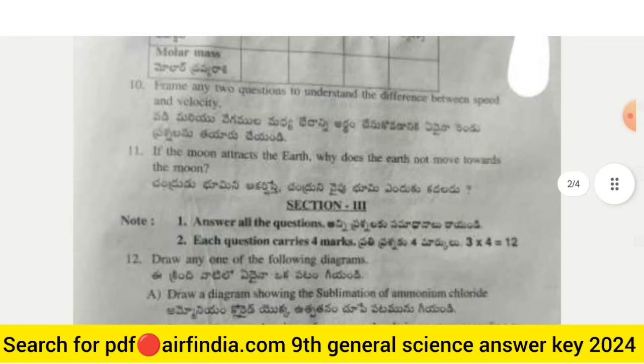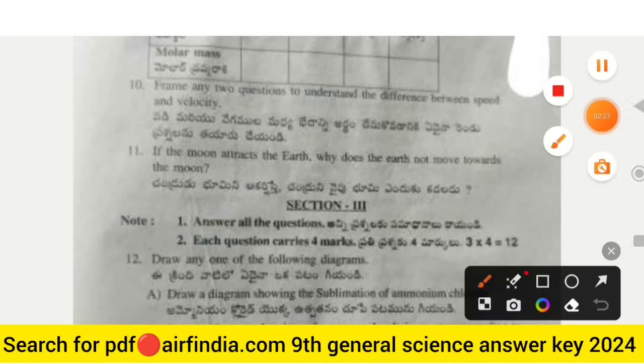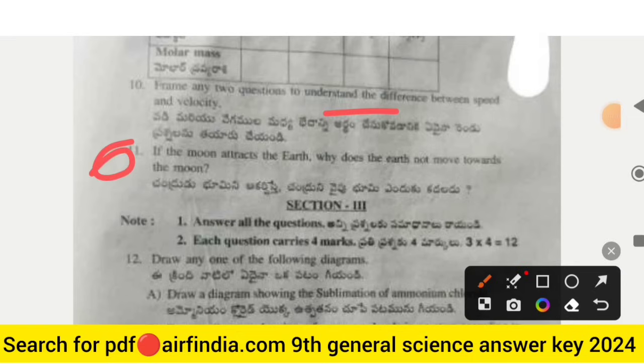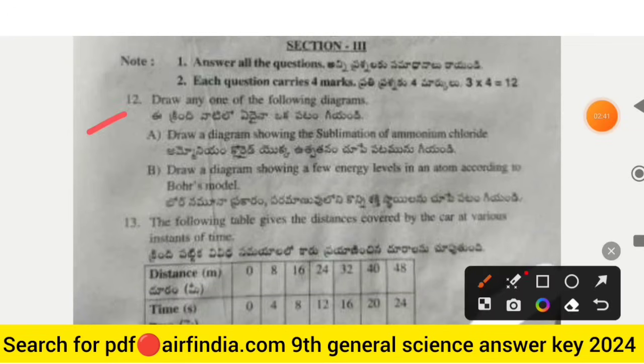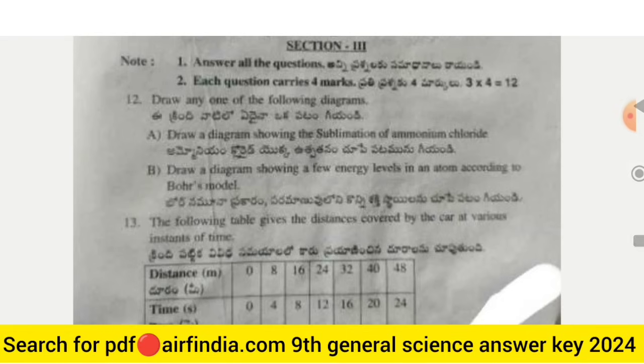And the next question is, frame any 2 questions to understand the difference between speed and velocity. And the next question is, if the moon attracts the earth, why does the earth not move towards the moon? The section third is, draw any one of the following diagrams. A: draw a diagram showing the sublimation of ammonium chloride. B: draw a diagram showing a few energy levels in an atom according to Bohr's model.